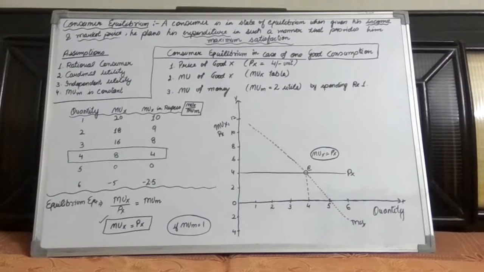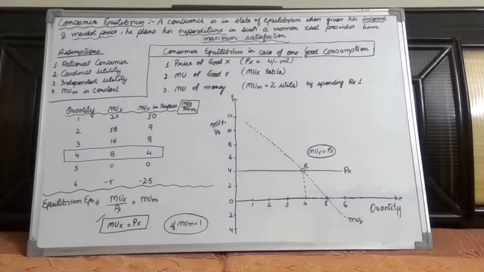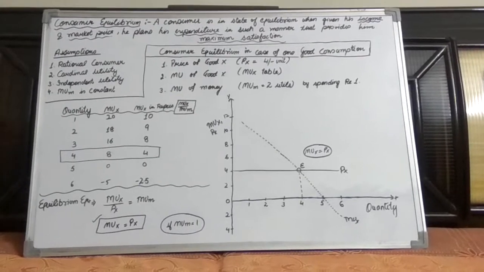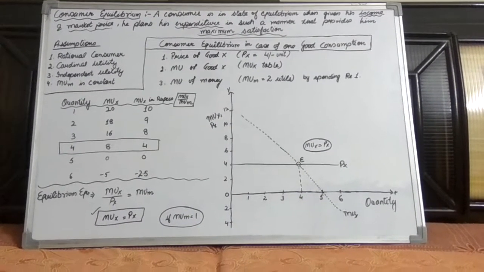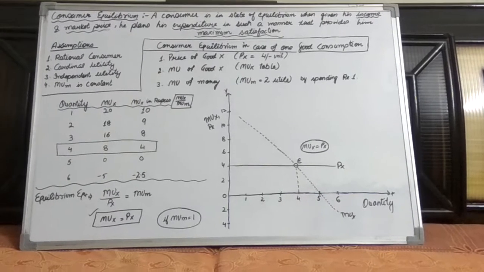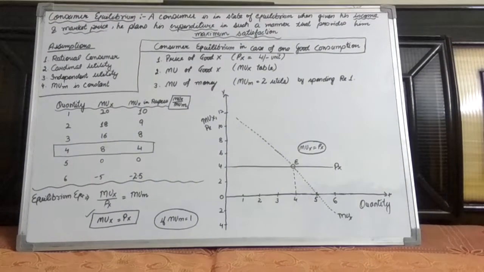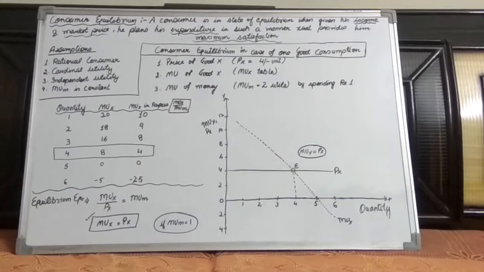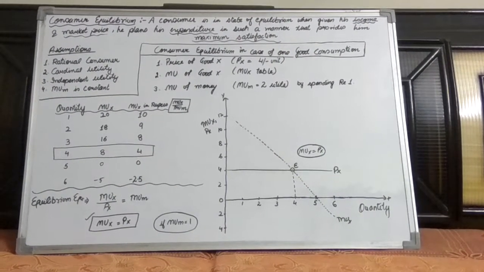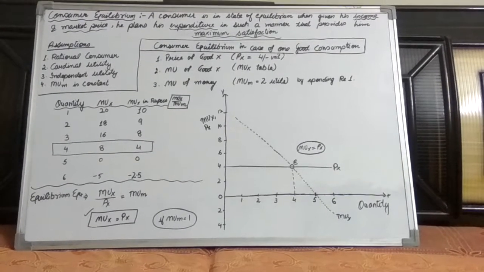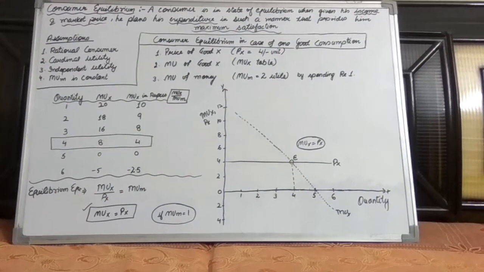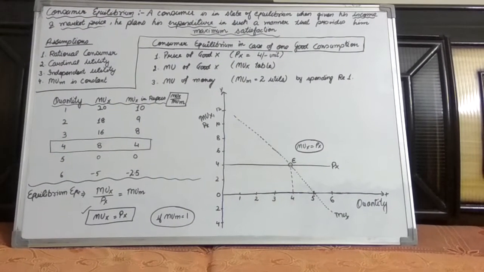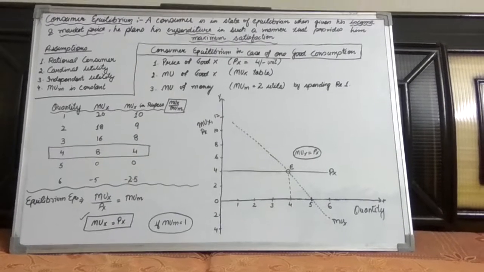And accordingly we have plotted these values on the graph. In the graph, we have measured the quantity of good X on the x-axis, and marginal utility of X and price of good X on the y-axis. As we know from the previous factors that the price of X is rupees 4, we have drawn a line parallel to the x-axis, that is PX. And by plotting these third column values on the graph, we have received a downward sloping marginal utility of X curve in terms of rupees, that is MUX.